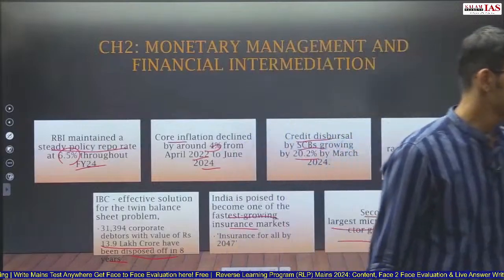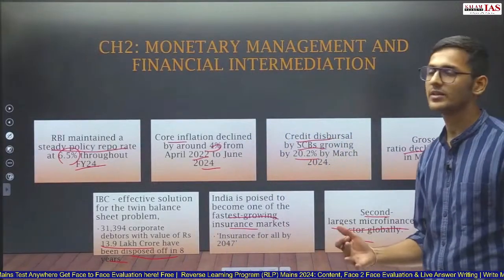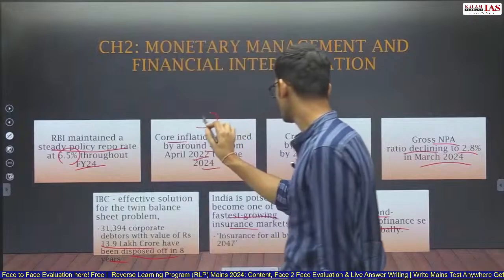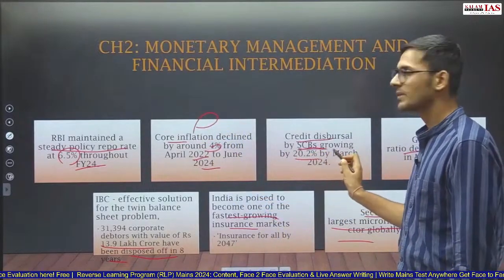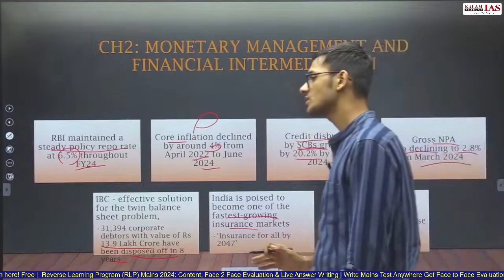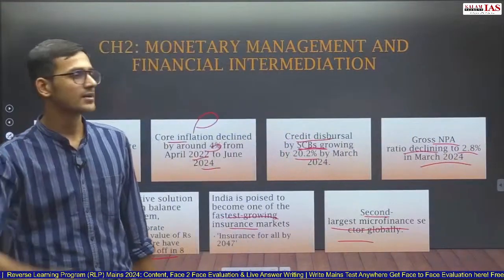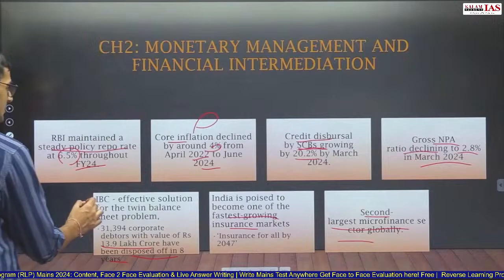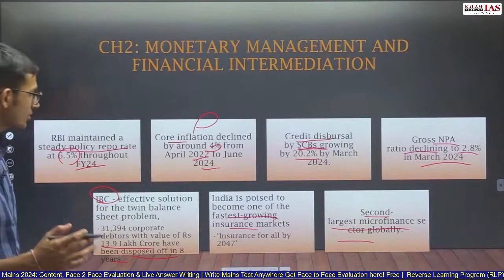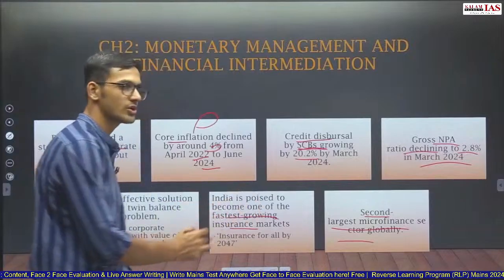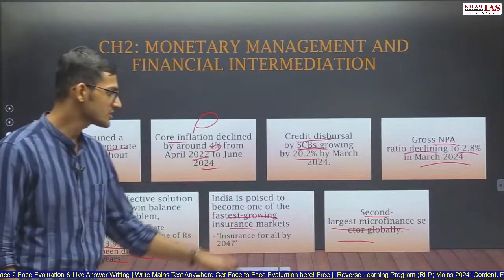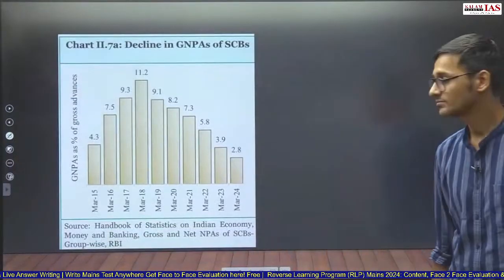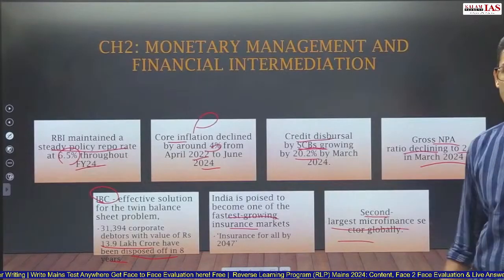So in the monetary management and financial intermediation, that is in the financial industry, how is India performing? First of all, you can talk about the reduction in core inflation. You can talk about the credit dispersal by scheduled commercial banks increased by 20% in the financial year 24. That is in just 1 year. Gross NPA have declined to 2.8%. IBC has helped in resolving a lot of insolvencies. And India has become the fastest growing insurance market, providing insurance to all by 2047, and second largest microfinance globally. So these are major aspects of the financial industry in India.